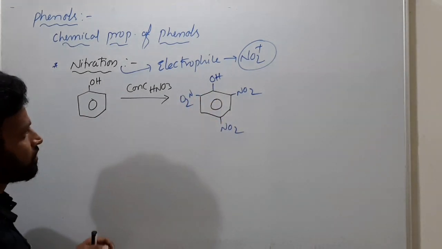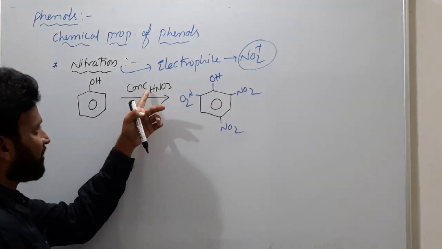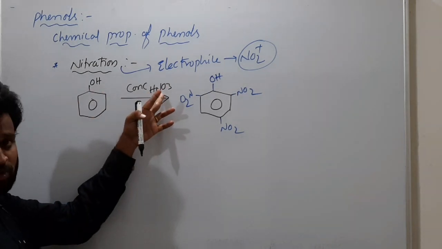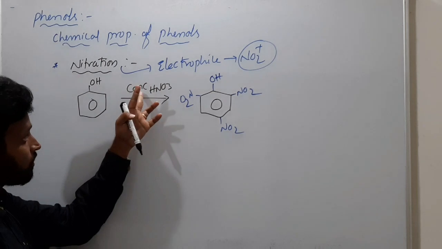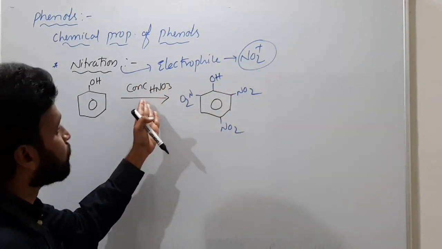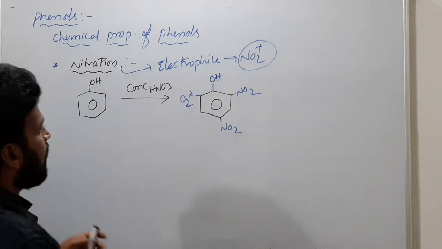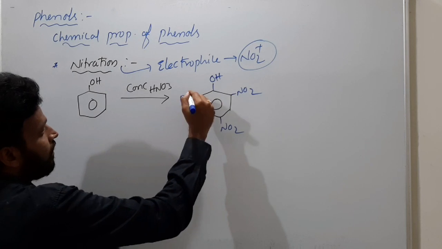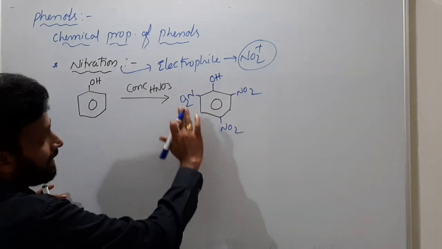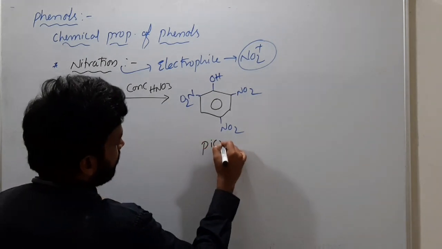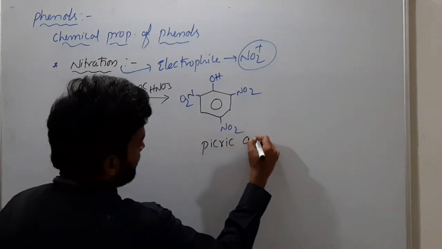Why did you get 3, sir? We took only 1 mole, which means many Avogadro number of molecules of HNO3, and moreover concentrated. So many electrophiles can be produced. So all positions, 2 ortho positions and 1 para position, can be substituted with NO2. This is what I told you in the previous class, picric acid.